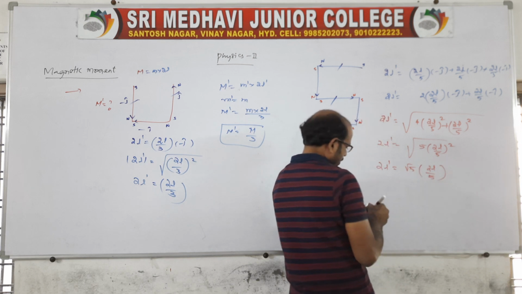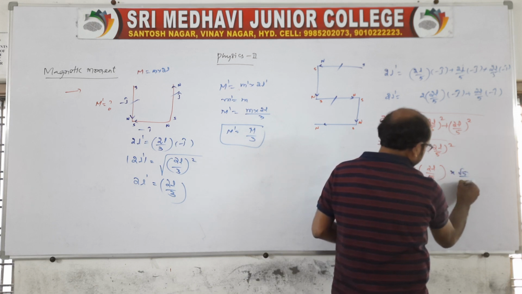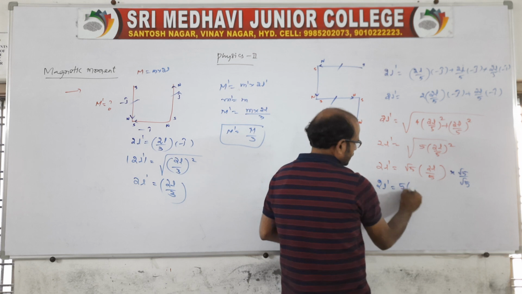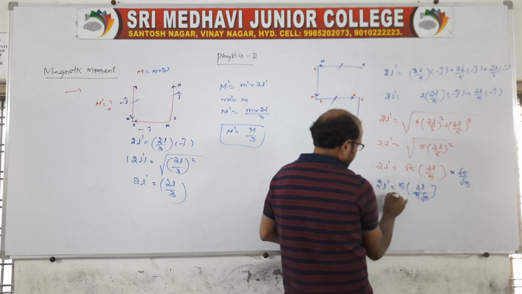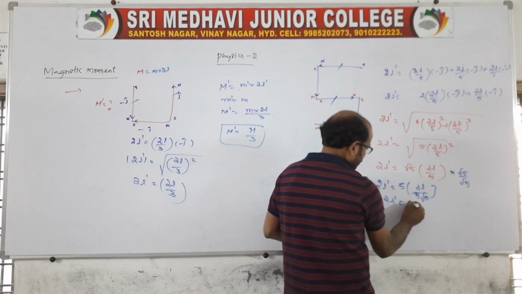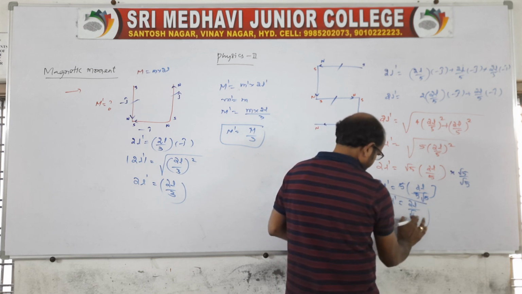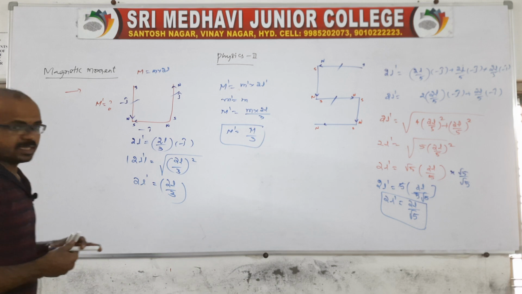So now let us rationalize with root 5. So root 5 becomes 5 into 2L by 5 into root 5. So this cancels, 2L dash is equal to 2L by root 5. Clear? It is about the length, it is over.